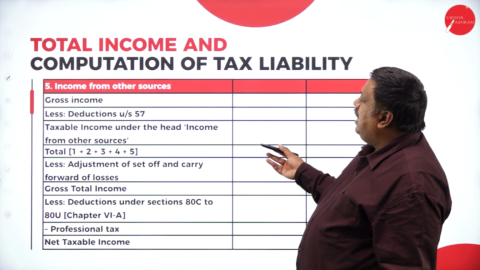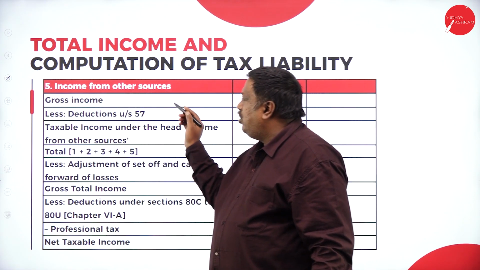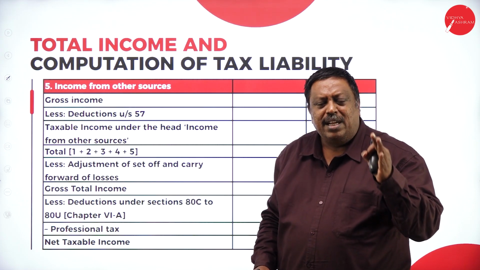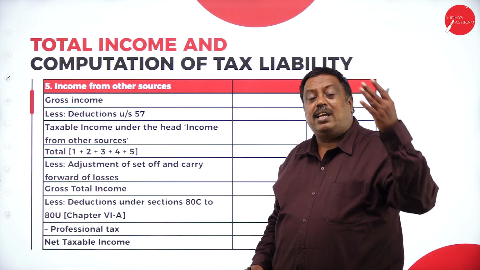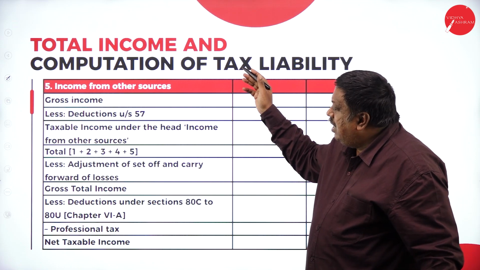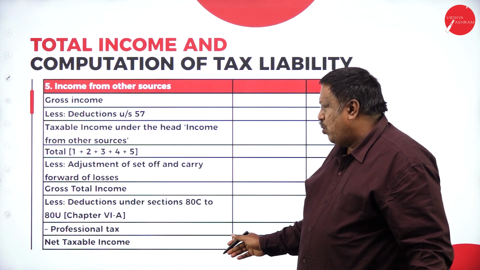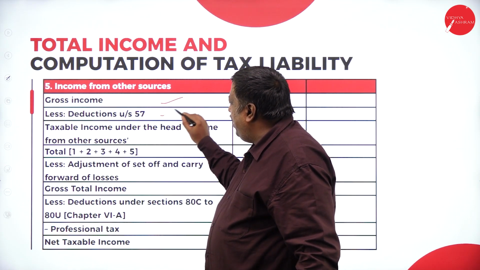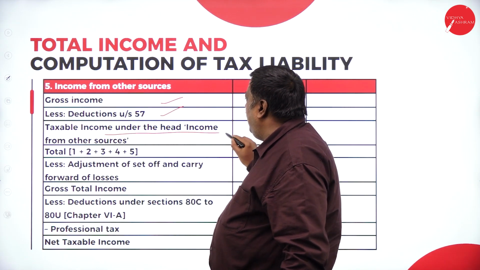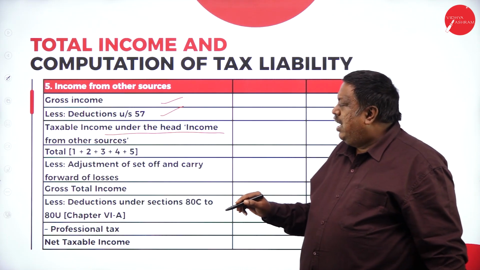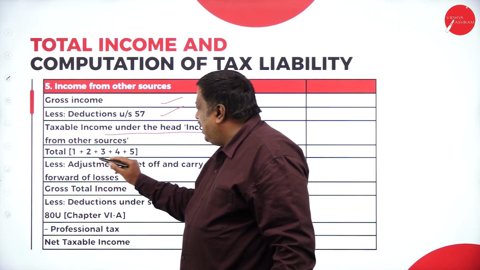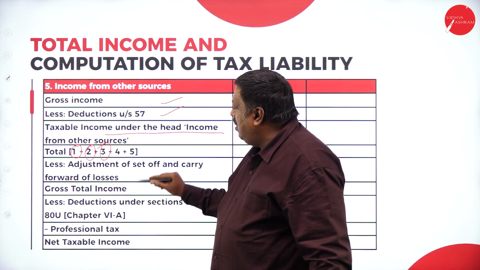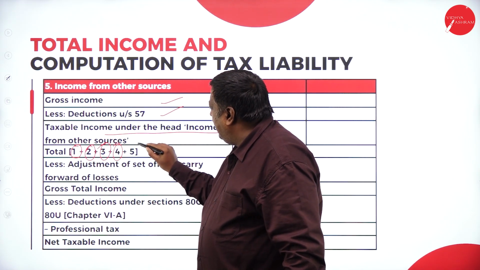The last head we have here is income from other sources. Other than salary, house property, business income and capital gains, whichever other incomes are there will be considered under income from other sources. Whatever income we have received here and the deductions we made, the remaining amount is taxable under this particular head. And we are going to add all the 5 heads: income from salary, income from house property, business income, capital gains income, and other sources income.